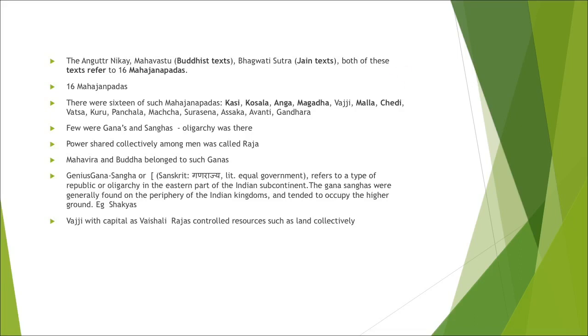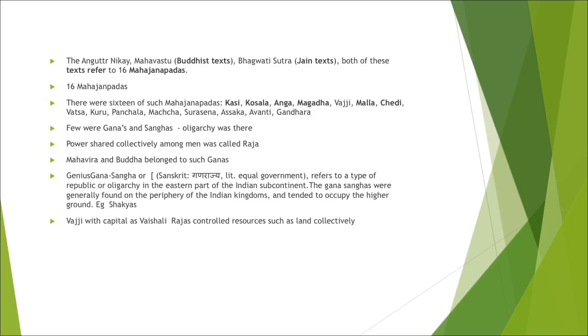Now, which Buddhist text mentions this? According to Anguttara Nikaya, Mahavastu, and Bhagavati Sutra, which is a Jaina text, these texts refer to 16 Mahajanpadas in India.